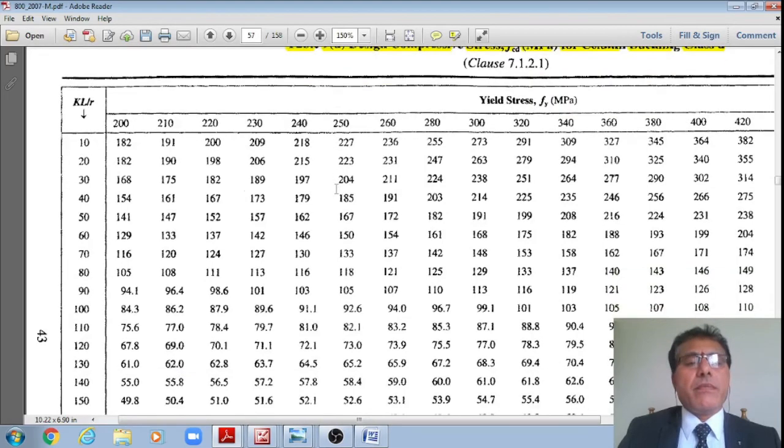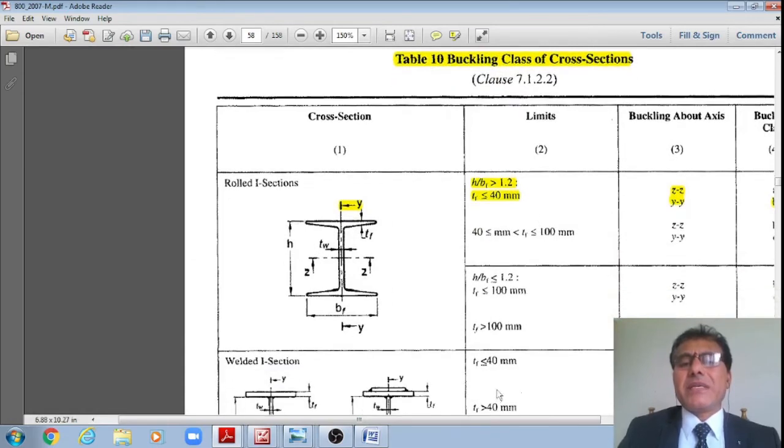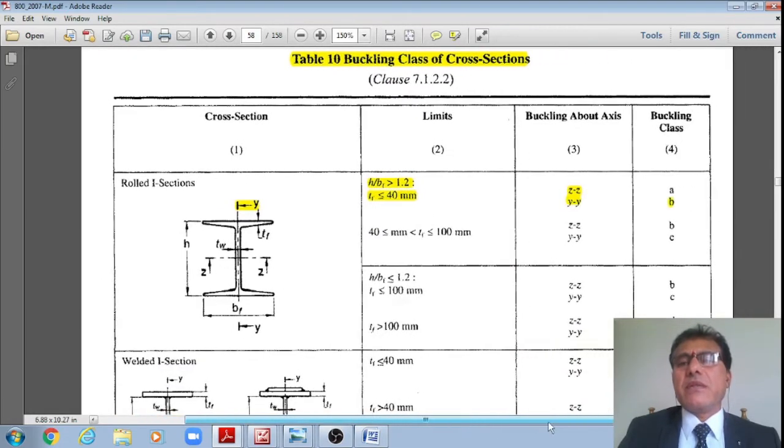Here, buckling class of the cross section.